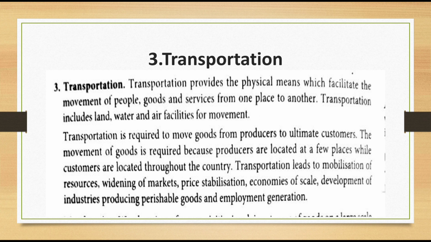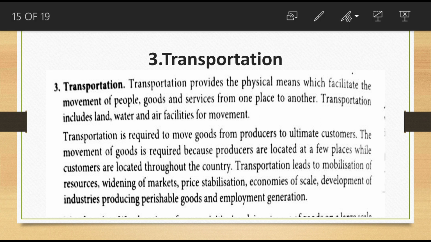The movement of goods is required because the producers are located at a few places while consumers are located throughout the country. The transportation leads to mobilization of resources, widening of a market, price stabilization, economies of scale, development of industries producing perishable goods, and employment generation. So transportation provides the physical means which facilitate the movement of people, goods and services from one place to another. So this is the third one, the third auxiliary to trade, transportation.